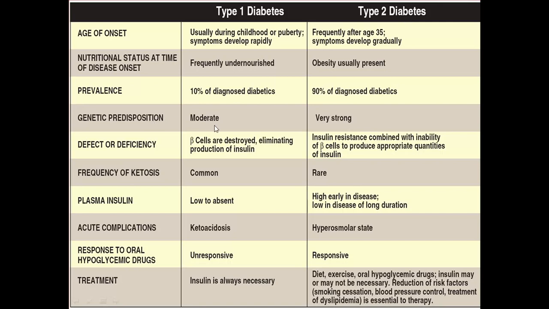Genetic predisposition is moderate in type 1. It is very strong in type 2 diabetes mellitus, so it is mainly inherited.